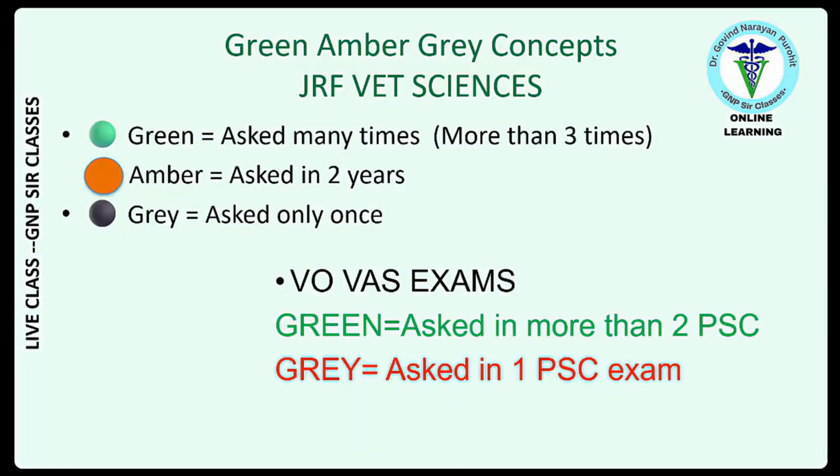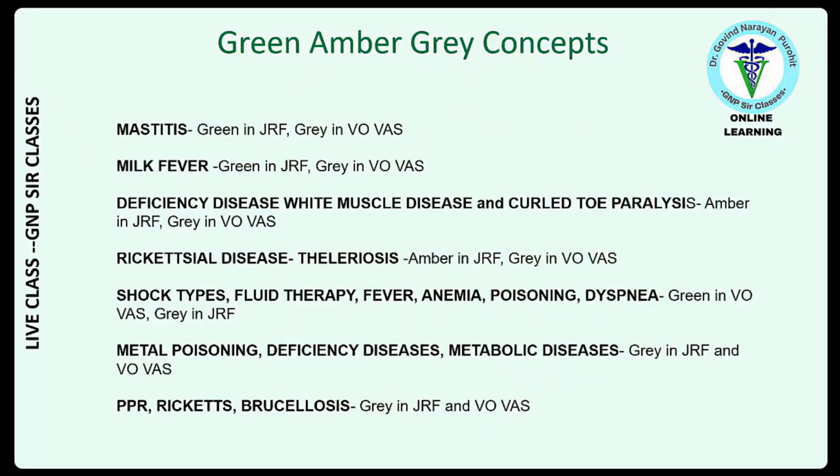Now, green means which have been asked many times, more than 3 times in JRF. Amber means asked in 2 years for JRF. Gray means asked only once. And for VOVS exams, green is asked in more than 2 PSCs. Gray is asked in 1 PSC exam, right? And here are the topics.